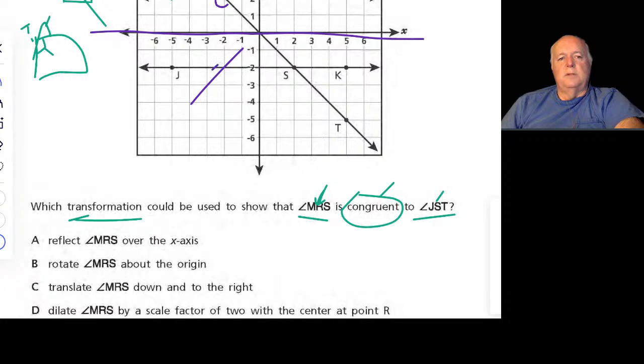Okay, if the x-axis was a mirror and I reflected it, this angle would transform down to straight right there. Okay, so it's not A. Okay, B says rotate MRS. So let me get rid of this.